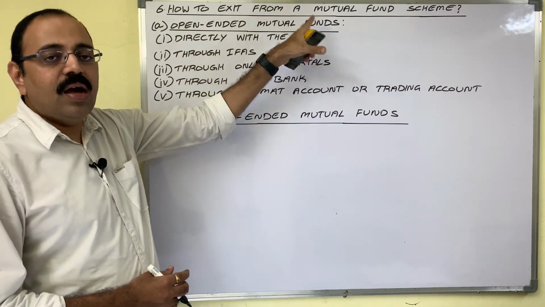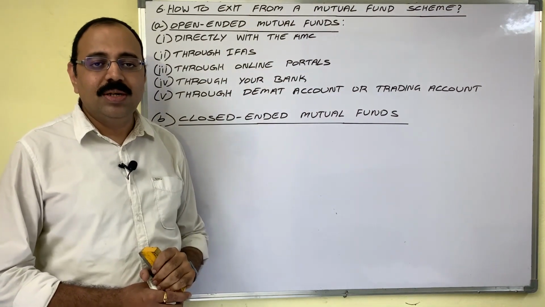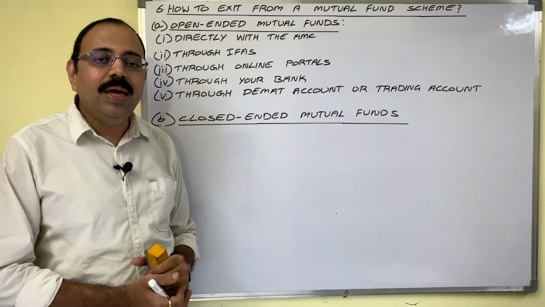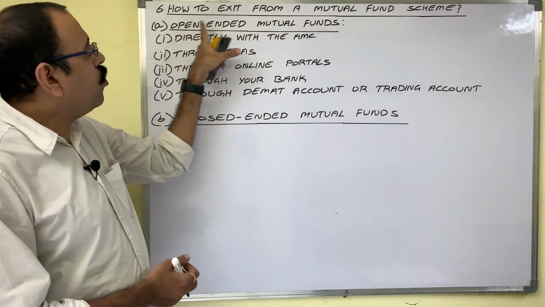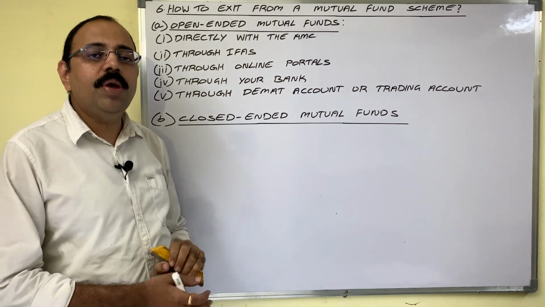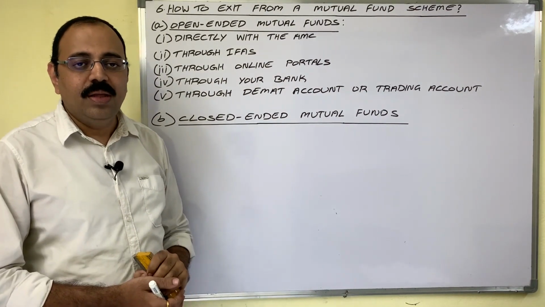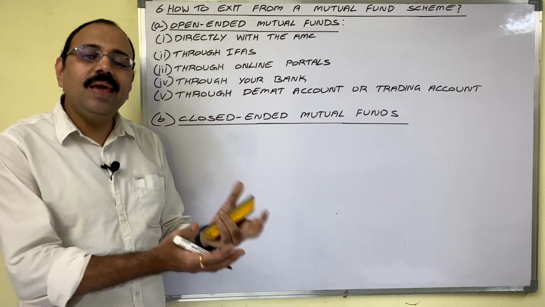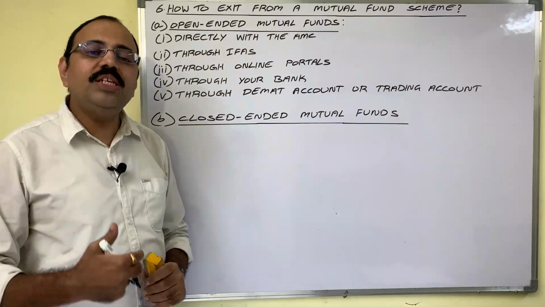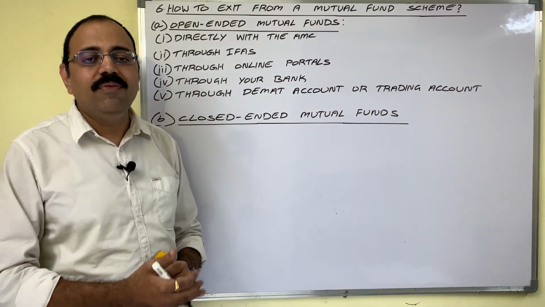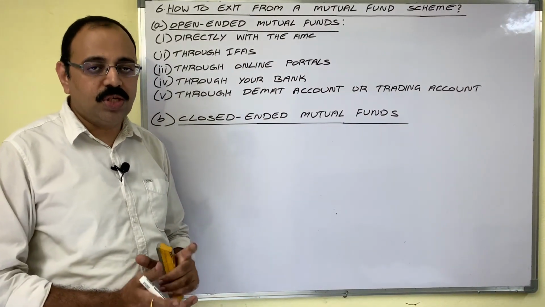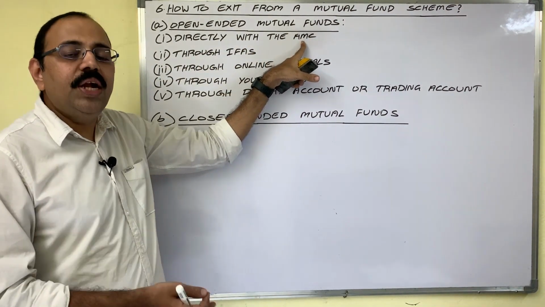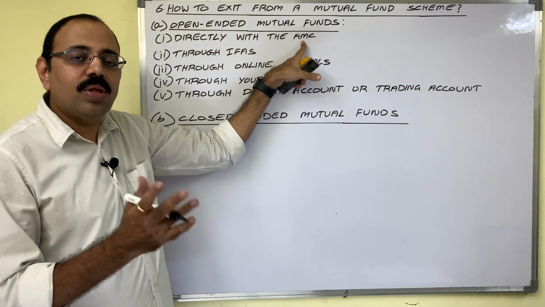Open-ended mutual funds are just like savings bank accounts. Whenever you need money, you can go to bank and you can withdraw your money, no? In the same manner, in case of open-ended mutual funds, no maturity period will be there. They are perpetual in nature. Whenever investor needs money, he can redeem his units. Through which method he purchased those units, with the same methods he can withdraw. Suppose he purchased the units directly with the AMC. Then to redeem also he has to follow the same method.